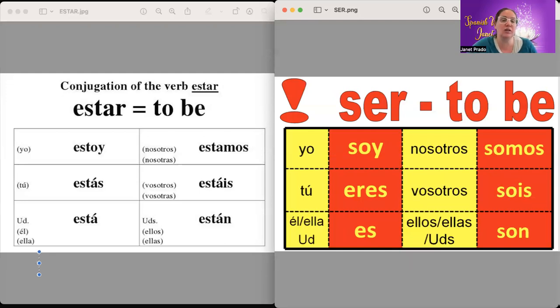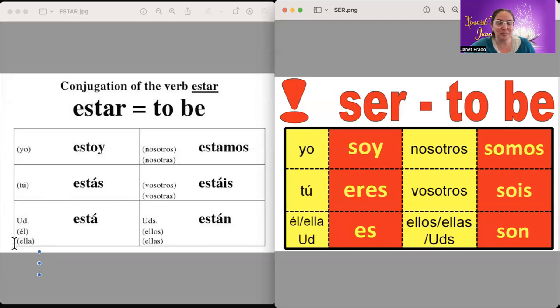Okay, so let's go to the left-hand side of the table. So let's do the él and the ella. Okay, so if you want to say he is in the house, él está en la casa. Very good. Ella está en la casa. She is in the house. Very good.